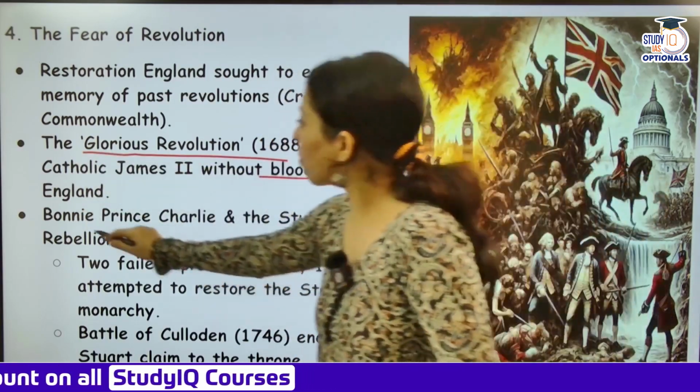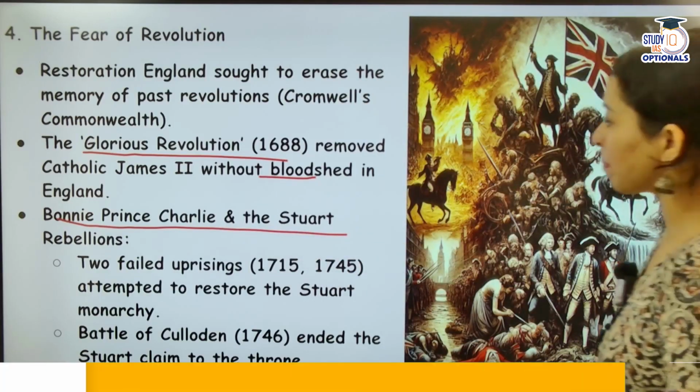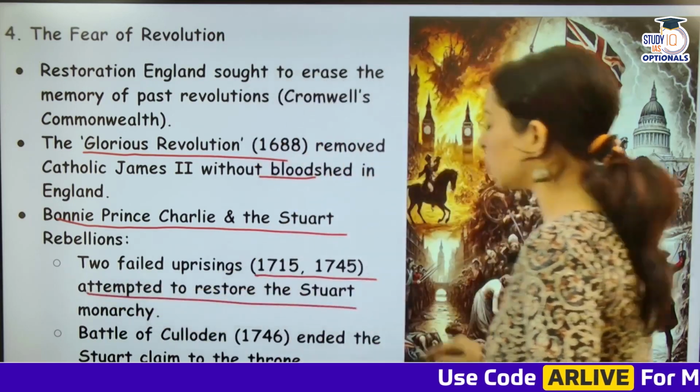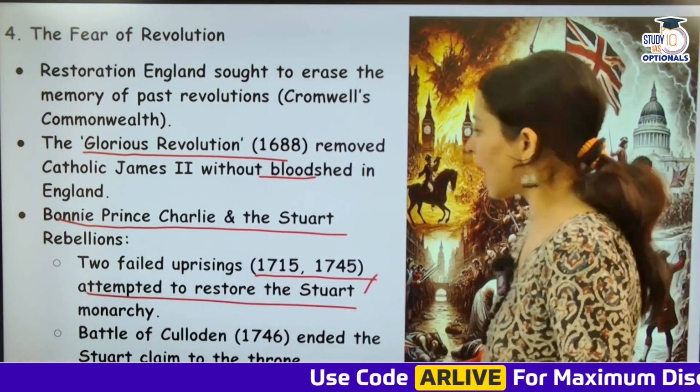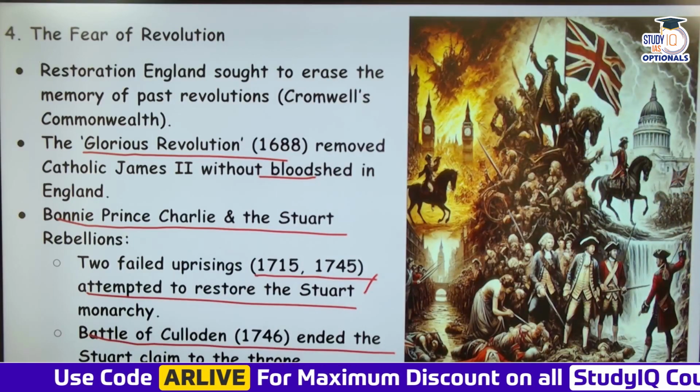Now we see Bonnie Prince Charlie and the Stuart Rebellion. Two failed uprisings happened: 1715 and 1745 attempted to restore the Stuart monarchy, but this failed. And the Battle of Culloden, May 1746, ended the Stuart claim to the throne permanently.